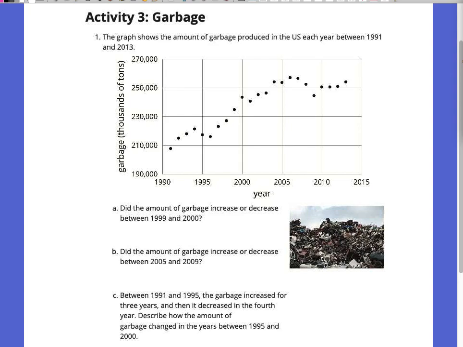The graph shows the amount of garbage produced in the U.S. each year between 1991 and 2013. Garbage in thousands of tons. Wow, that's a lot of garbage. Did the amount of garbage increase or decrease between 1999 and 2000? So find 99 and find 2000. Did it go up or did it go down from 99 to 2000?